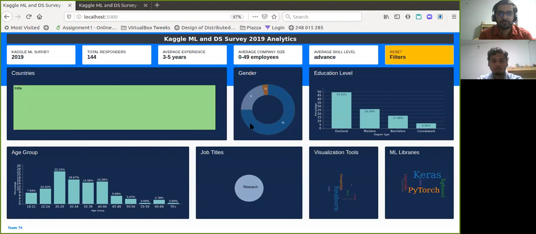One great thing about this visualization is the gender part, as you can see. As we saw before, on average, there were a huge number of male respondents and the female representation was low. But once we go into the research science area, the female representation has increased, which is a great thing for India, I feel. And this might also help people coming up in this generation to work, get doctoral degrees, and help the female representation increase. Now, my friend here, Udit, will tell you more about the visualizations.